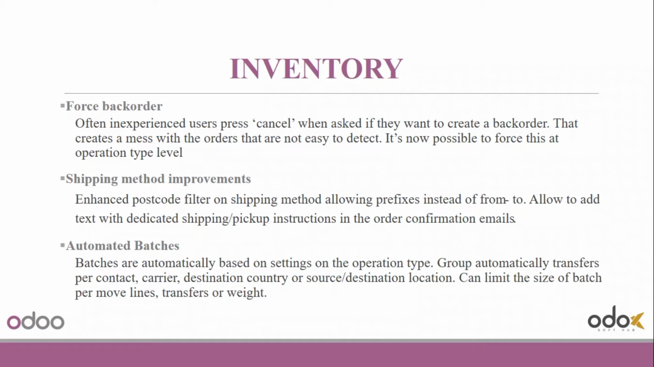And there are automated batches. Batches are created automatically based on settings on operation type so that the user can group automatically transfers per contact, carrier, destination country, or source or destination location. It limits the size of batch per move lines, transfers, or weight.